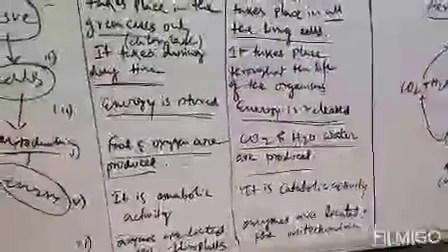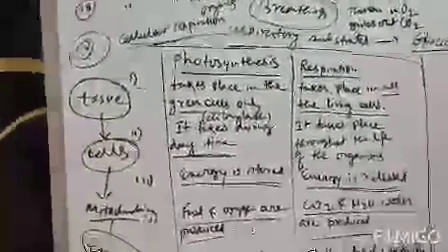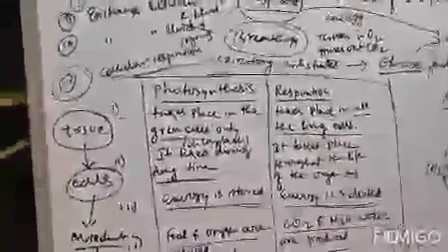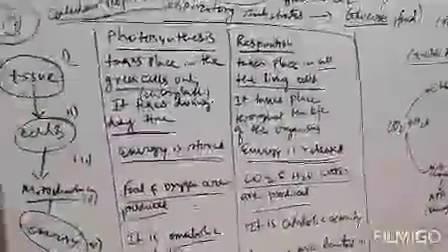Next, point number 5, photosynthesis is an anabolic process and respiration is a catabolic activity. Now what is anabolic activity? Anabolic activity means combining small molecules to form a large molecule. Clear? So this is anabolic activity. And what is catabolic activity? It is the reverse of anabolic activity. That means breaking a large molecule to produce small molecules is catabolic activity. Clear?